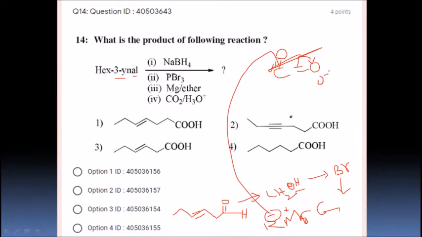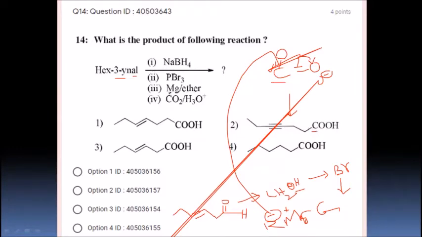This is the compound. This triple bond is not going to be disturbed, and you are increasing one carbon. 1, 2, 3, 4, 5, 6 plus 1 carbon. It is newly coming from this carbon dioxide. So one carbon extension. These are the steps to be followed.